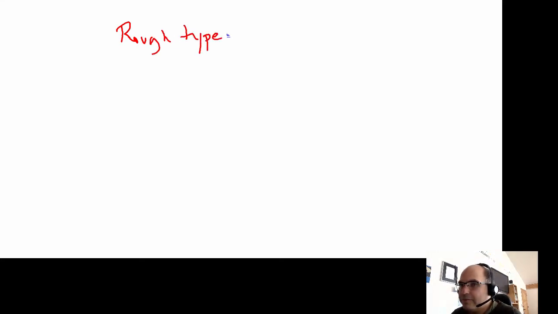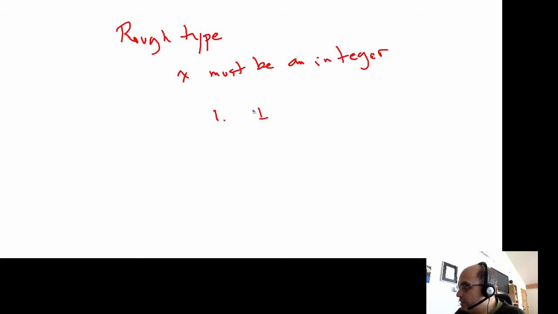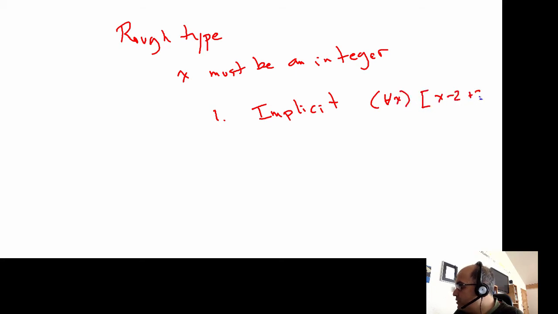Okay, so the rough type, what we're doing is we're thinking of some kind of a large set that everything comes from. So, for example, x must be an integer, and there's 3 different ways that we routinely do this. The first one is just implicit. And implicit means that we don't mention it, right? We just know that we're talking about the integers. And so, for example, we might say for all x, and then some kind of property, x minus 2 plus 2 is equal to x. That is actually true, okay? It is true of all the integers.